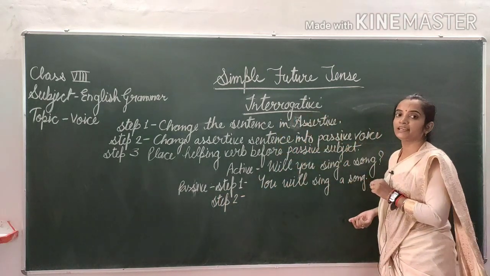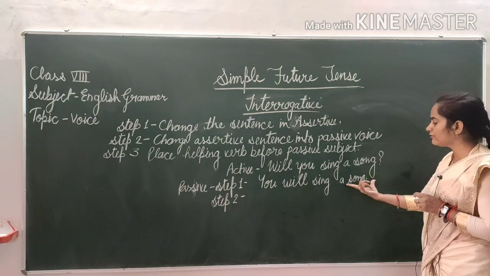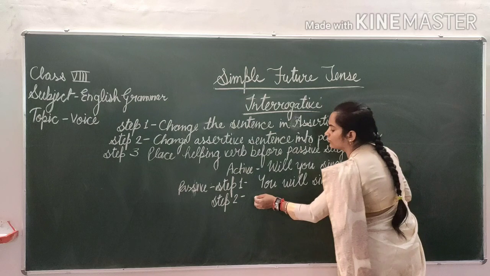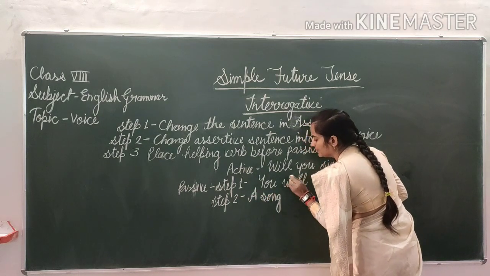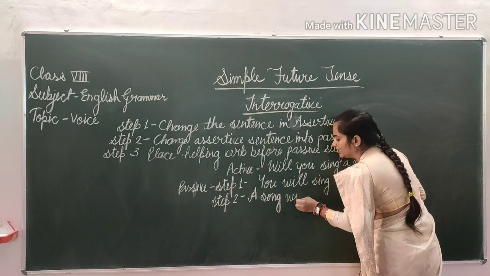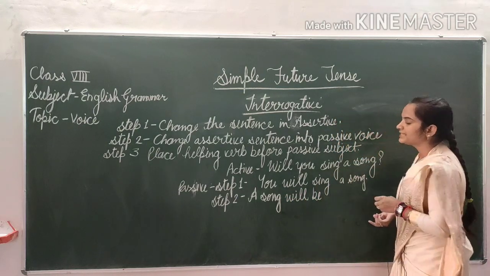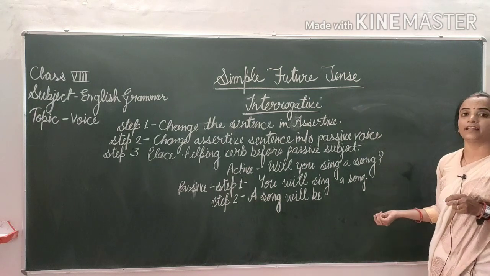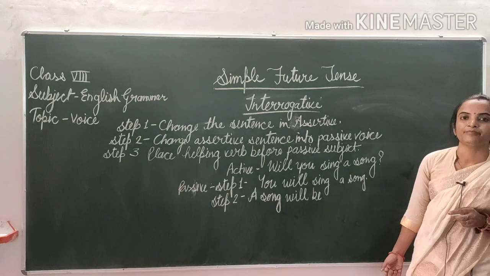So step 2, firstly we have to take our passive subject. Which one is our passive subject? A song. Then after will, and then be sing. Sing is your MV1. So which one is your MV3?